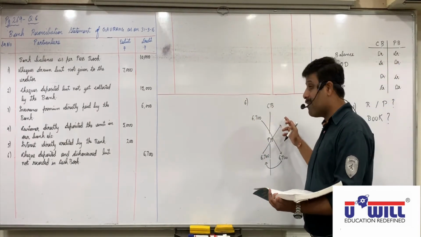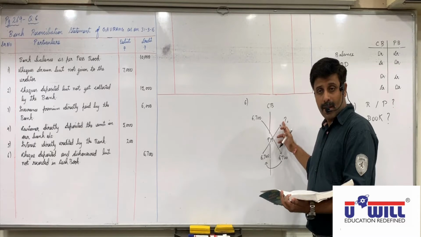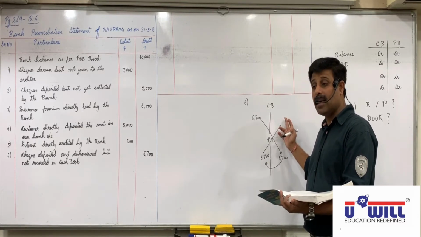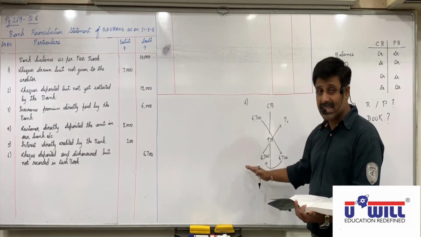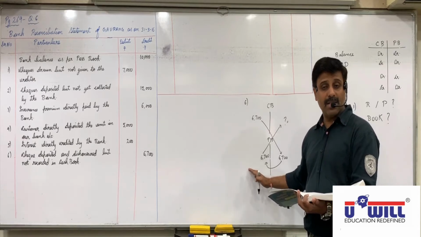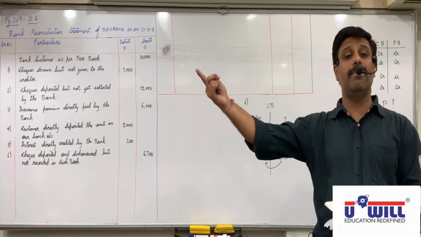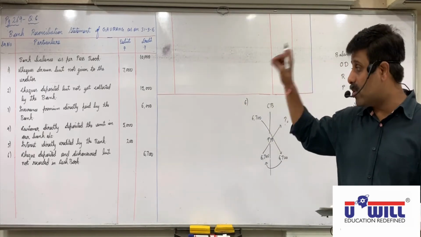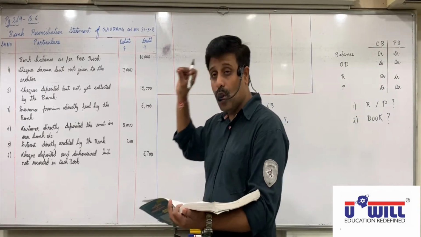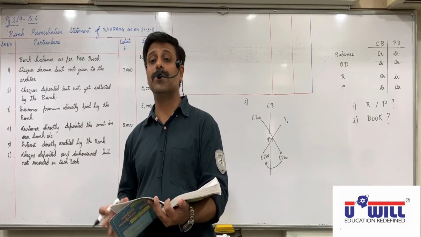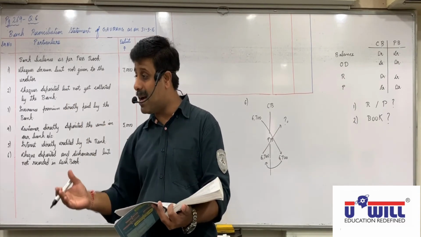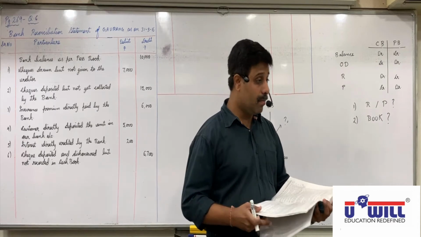Means in cash book we have credited 18,000. But what is presented in bank so far only? So against 18,000 only 6,000 is debited in passbook. How much is not debited in passbook? 12,000. That we have to debit in DRS. So we have to record only that amount which is not recorded in the books. Okay, which means not collected by the bank or not presented for payment.